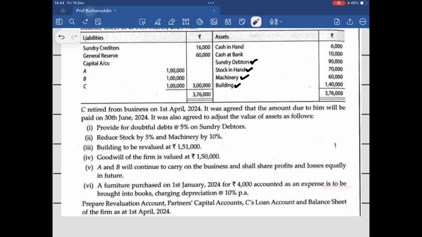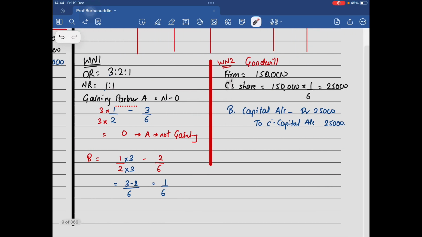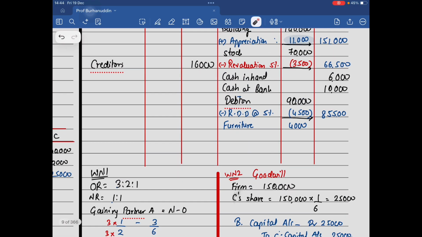adjustments करेगा. was bought into the books of accounts charging a depreciation 10% per annum. If last year you did not record this asset, तुमने asset ही record नहीं किया, तो common sense मेरा ये बोल रहा है कि you must have not charged depreciation also on that asset. बराबर? If you charge depreciation, the asset का value will go up or it will go down. Less depreciation.